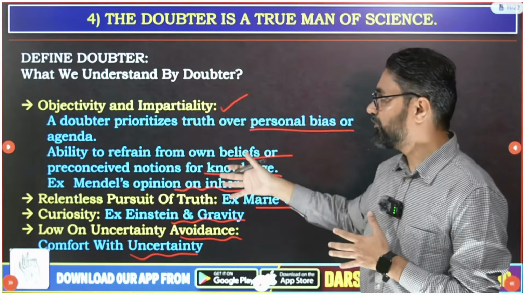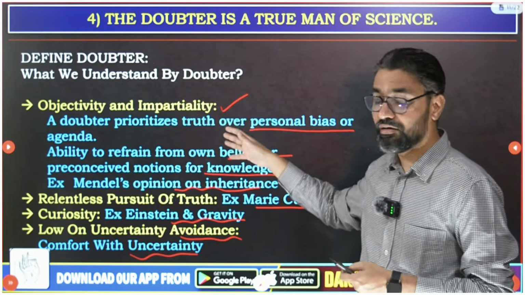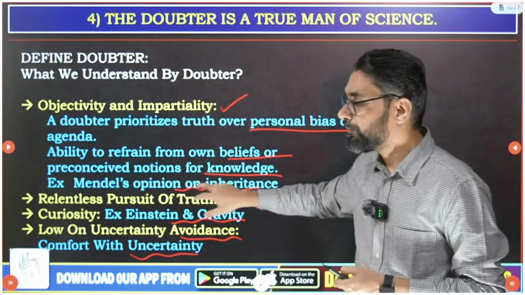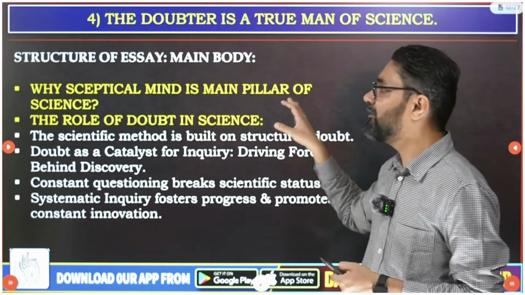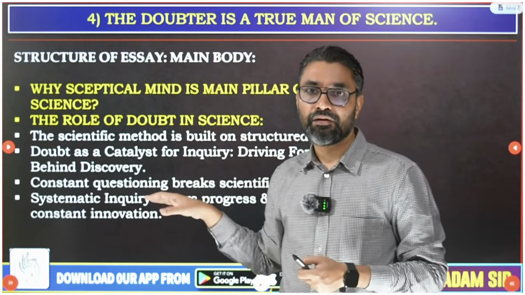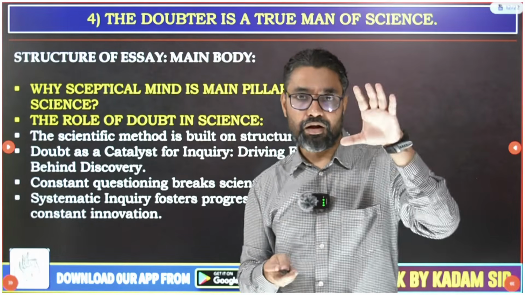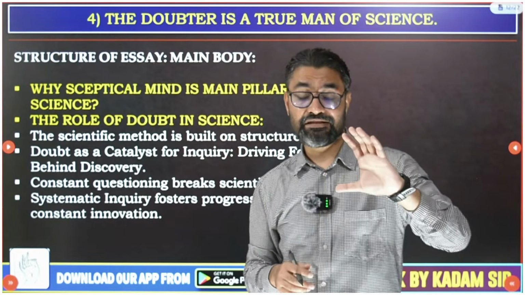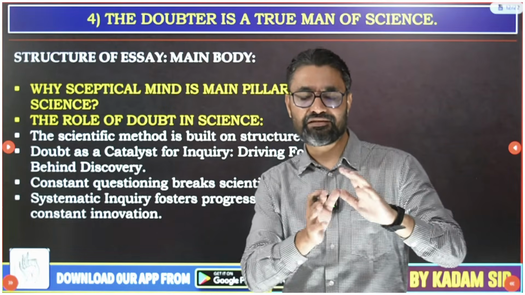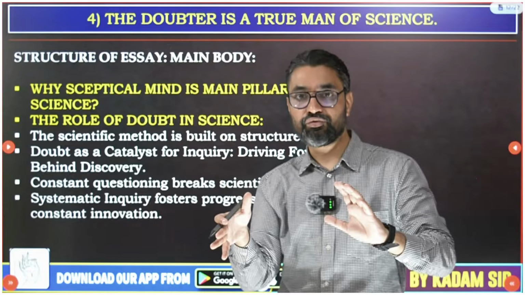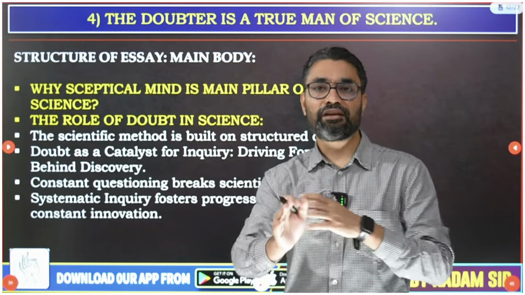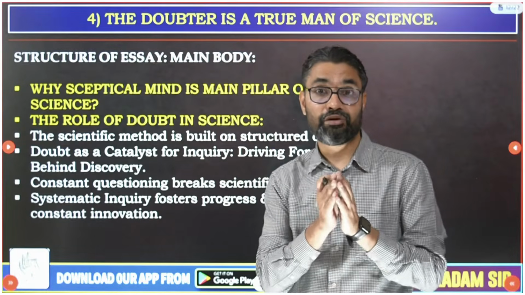So basically this is what you should introduce: what you mean by the doubter. Then the core argument: why a skeptical mind is a main pillar of science. This is the core now. So 60 words to introduce, 60-70 words for the gist, 100 words for the definition of science, 100 words for the definition of doubter. So almost your 300-350 word essay is finished.